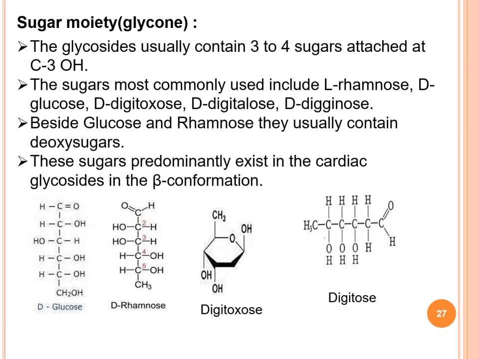Sugar moiety also in the beginning of this chapter we have discussed what type of sugar hexoses are attached, rhamnose, digitoxose. D-digitoxose is there because of the attachment of this group. This Keller-Kiliani test is positive because of the digitoxose sugar attached to the aglycone part.